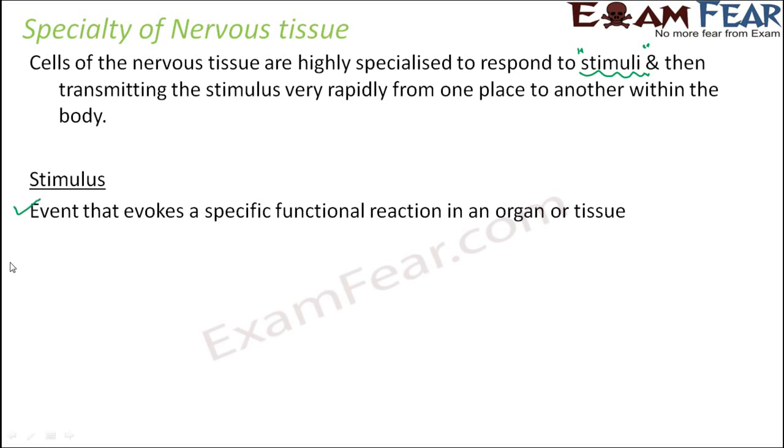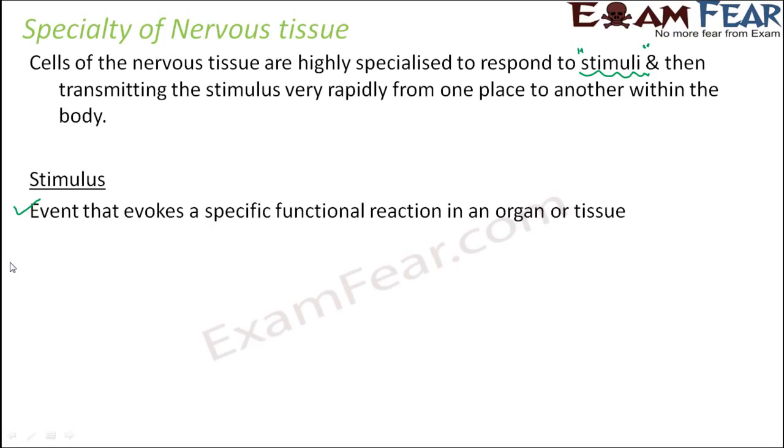For example, if by mistake you put your finger near a hot flame, what happens? You feel hot, right? And you immediately take your finger back. So what was the event? The event was that hot flame. And what was your reaction? You immediately took your hand back. That movement was the reaction.